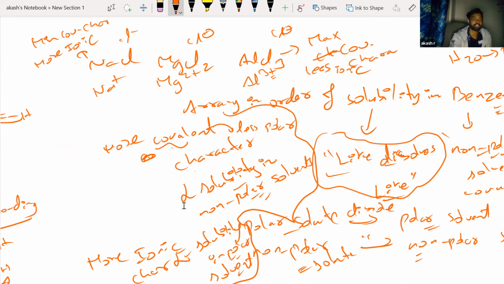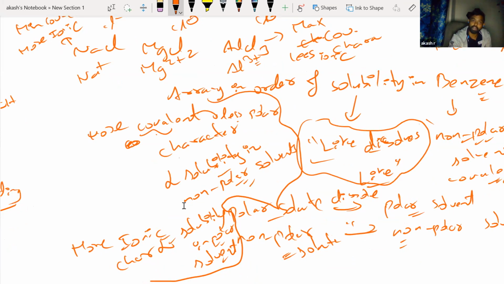So what did I tell you? More covalent means more soluble in non-polar solvent. So AlCl3 is more covalent, so it will be more soluble in benzene, which is a non-polar solvent. This would be the order of solubility. But if I had asked the same question for water, NaCl would have been the most soluble and AlCl3 the least soluble. In benzene, since it is a non-polar solvent, more covalent compounds are soluble. I hope you get this.